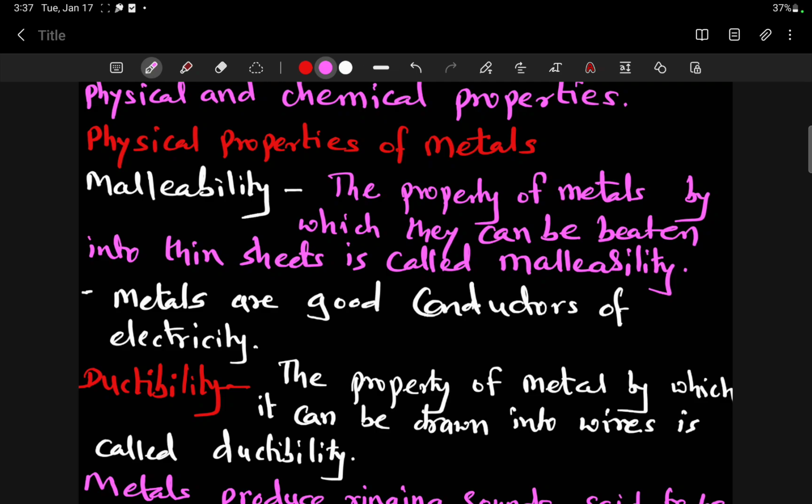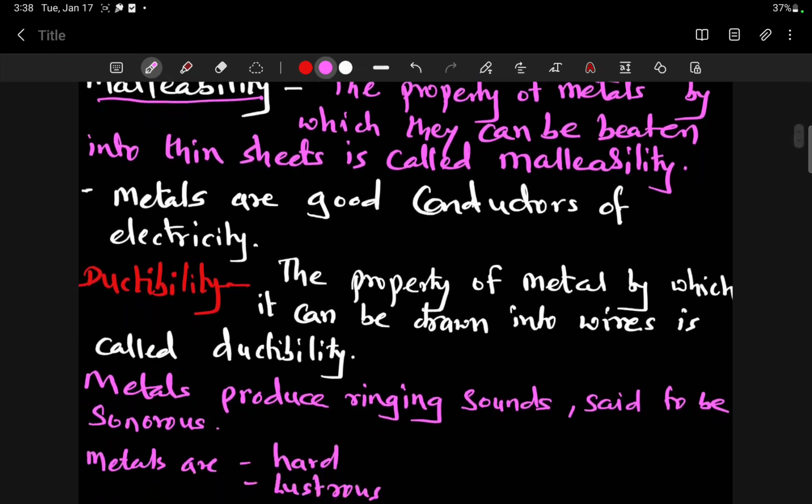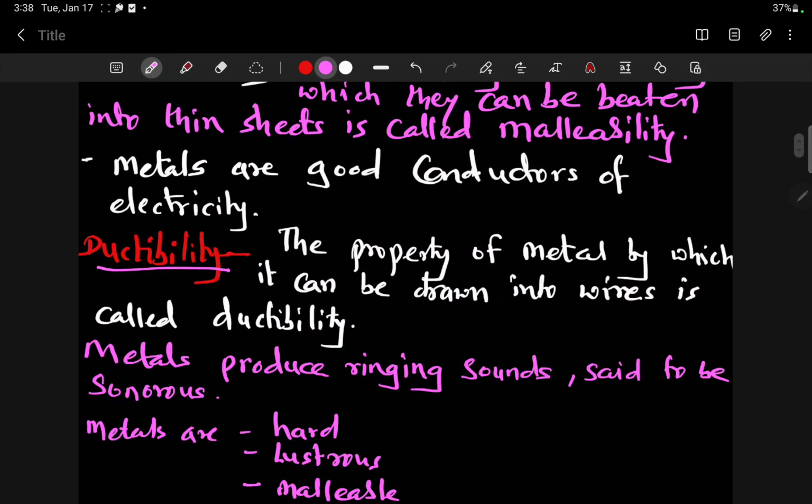Now we study the physical properties of metals. The first property is malleability. The property of metals by which they can be beaten into thin sheets is called malleability. The second property is that metals are good conductors of electricity. Third is ductility. The property of metals by which they can be drawn into wires is called ductility.